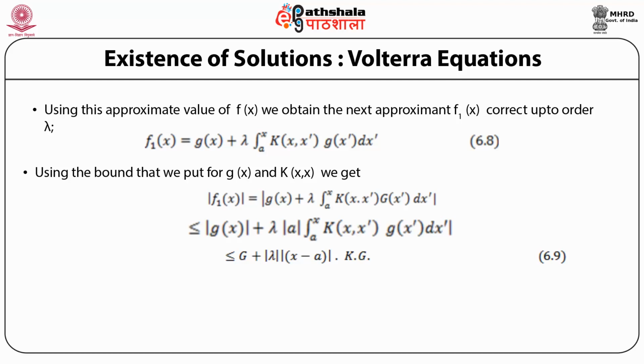So we have taken the maximum value of K and the maximum value of G out, and the integral gives me mod of x minus a. So obviously mod f1(x) is less than this number.